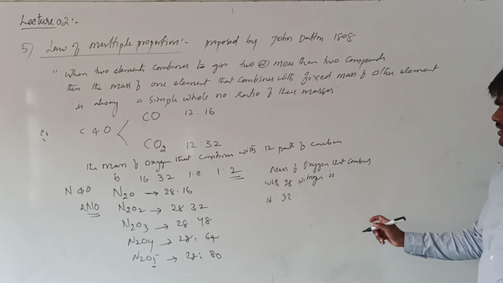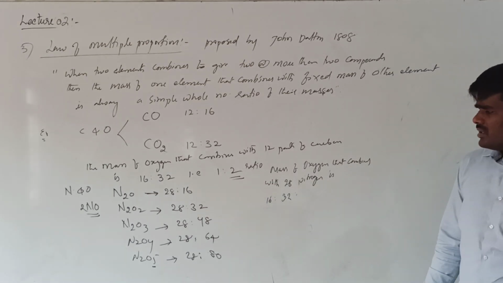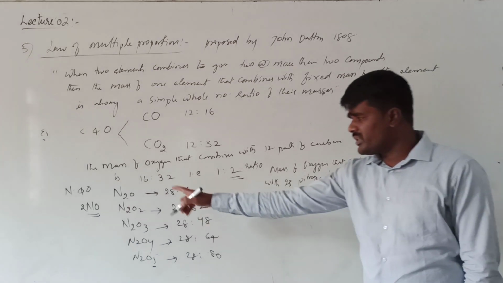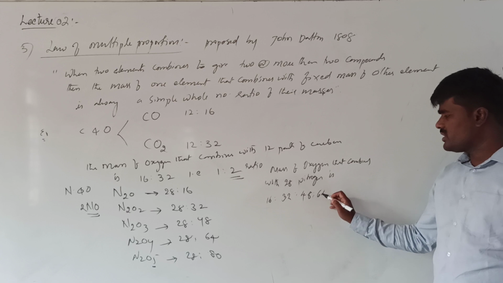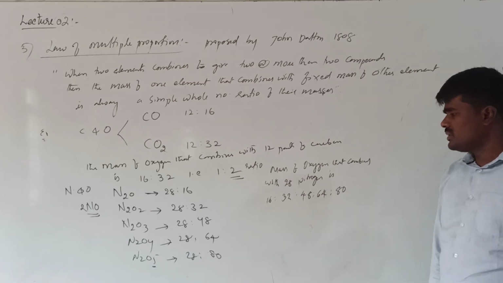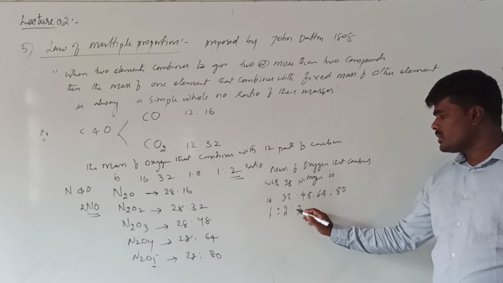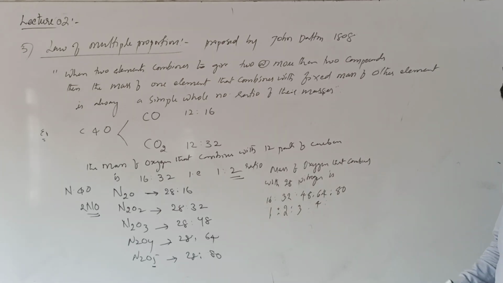We are talking about the ratio of mass of oxygen that combines with 28 grams of nitrogen to form different compounds. So what is this? 48, 64 and 80. What is the simplest ratio? 1 is to 2 is to 3 is to 4 is to 5.